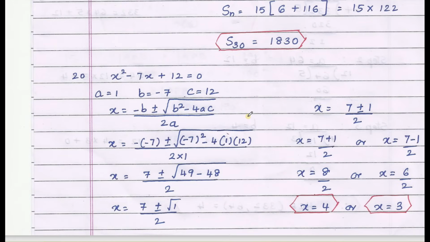Again, 20th question, a very important repeated question. The same concept will be asked in the examination, only the pattern will be changed. X square minus 7x plus 12 equals 0, a equals 1, b equals minus 7, c equals 12. The quadratic formula is x equals minus b plus or minus root of b square minus 4ac, by 2a. Substitute the values of a, b and c and simplifying, we get x equals 4 and x equals 3.